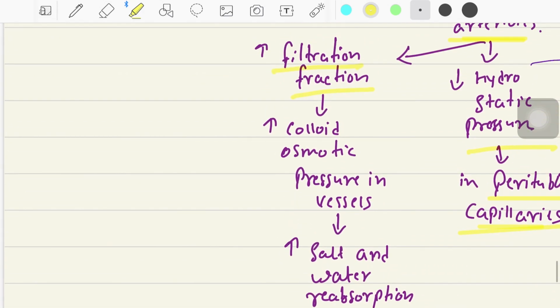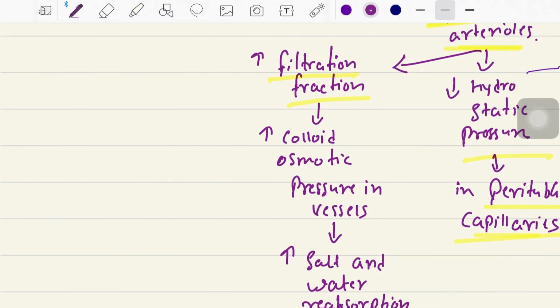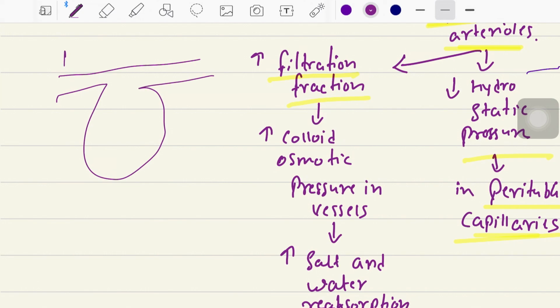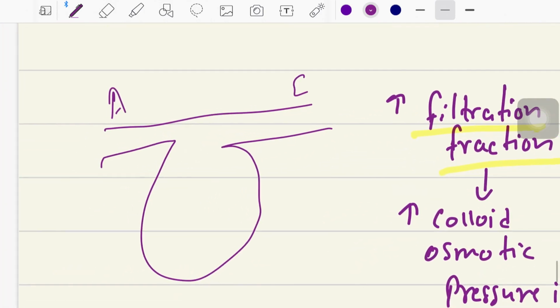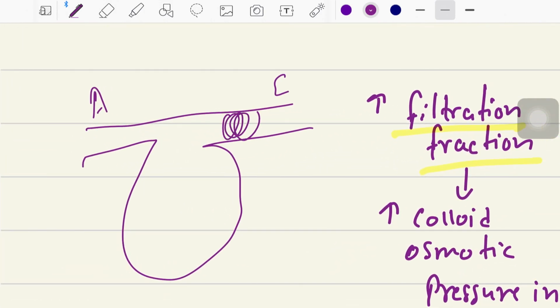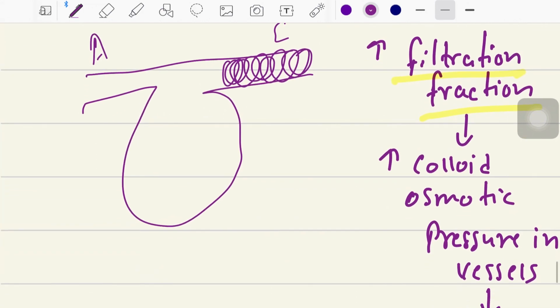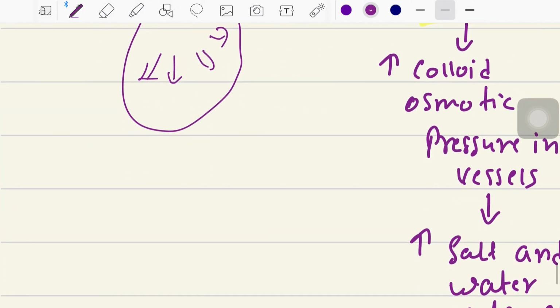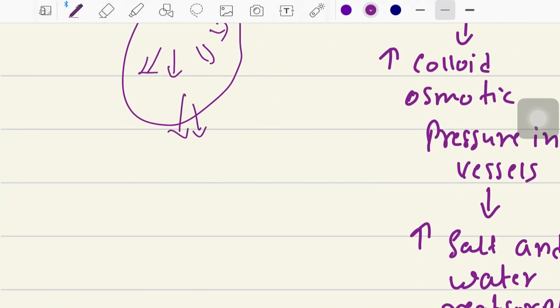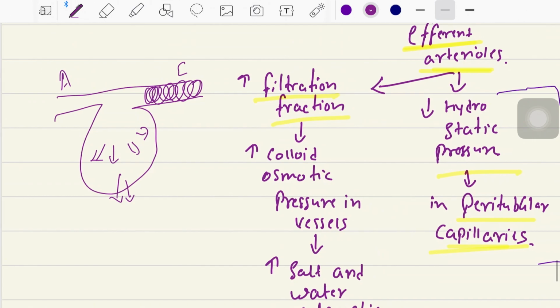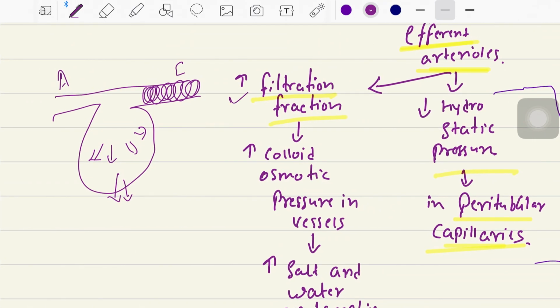First, let's see how the filtration fraction is increasing. Okay, so here is our glomerulus. This is the afferent arteriole and this is the efferent arteriole. We are saying that there will be constriction of the efferent arteriole, because of the angiotensin 2. This constriction will cause more filtration in the glomerulus. Okay, this more filtration is called the increase in the filtration fraction.